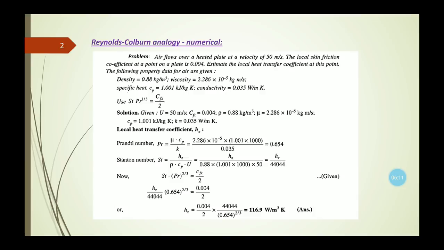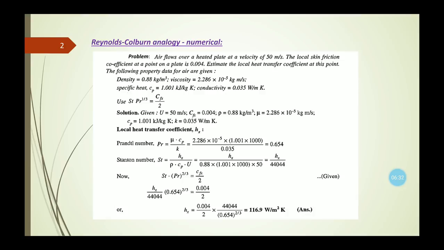The formula was directly given in this question, that Stanton number multiplied by Prandtl number to the power 1/3 equals Cfx by 2. It may also happen that it is only given as use the Reynolds-Colburn analogy, so in that case we need to remember this relation.